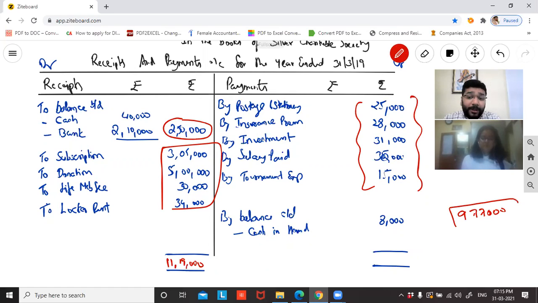You need to say that 9,77,000 should be the balance money with you. It can be either in cash or in bank. I'm telling the total money, 11,19,000 minus this. How much?